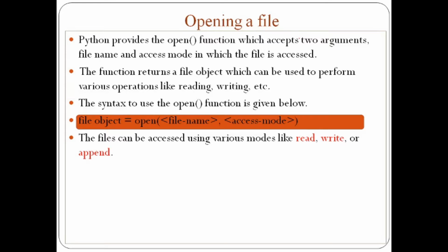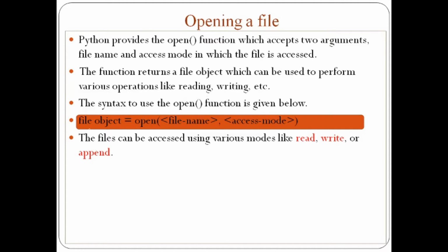Now we will see how to open a text file using Python code. Python provides the open function, which accepts two arguments: the file name, and the access mode in which the file is accessed. The function returns a file object which can be used to perform various operations like reading, writing, etc. We will see that part in our PyCharm console also. The syntax to use the open function is given below.